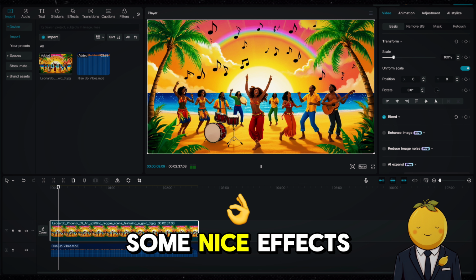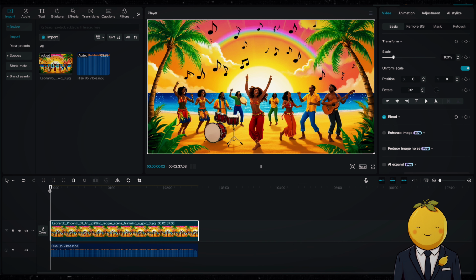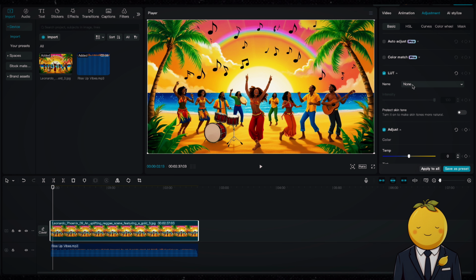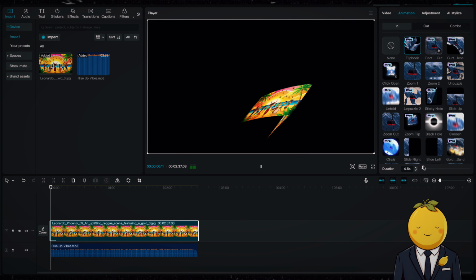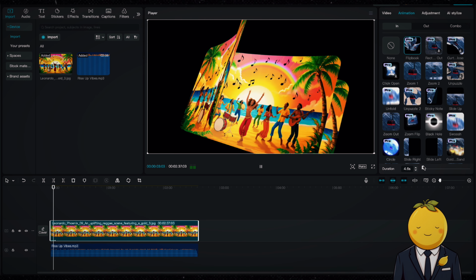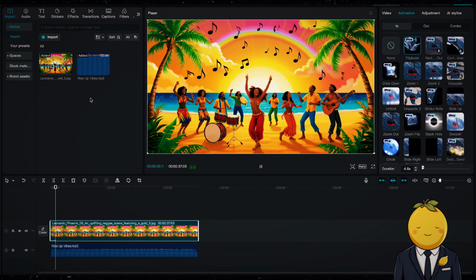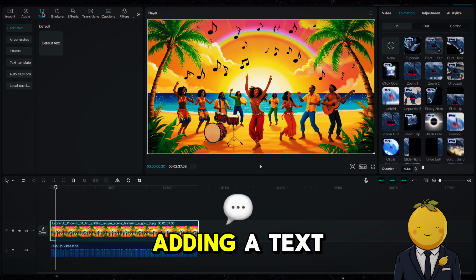If you want, you can add some nice effects and animations like this. And also, you could consider adding a text template like this.